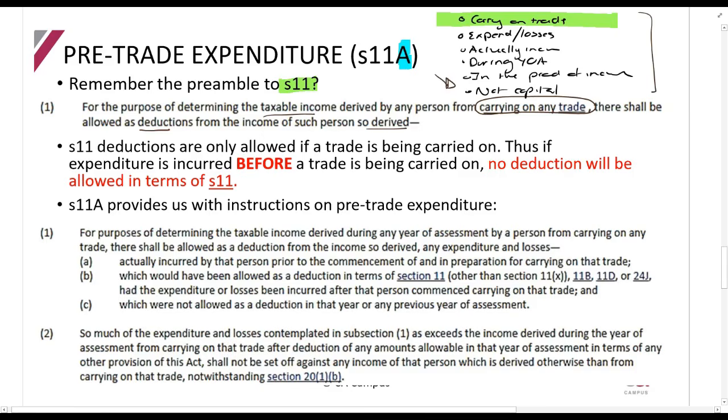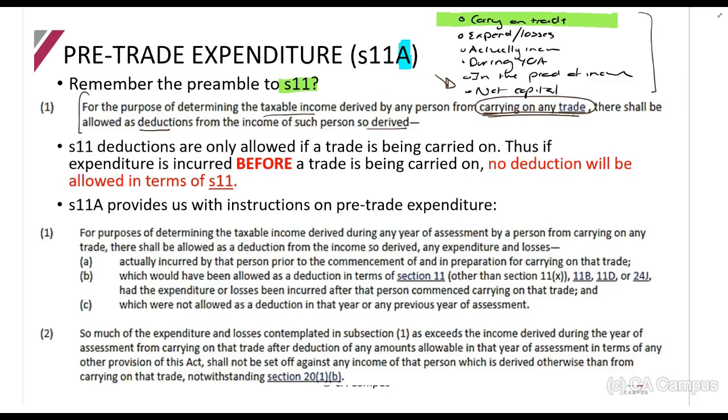When we look at all of the others, section 11C, for example, legal costs, you're also going to say, if you carry on a trade, you can claim a deduction. So this sentence is the first sentence for everything under section 11. Now, what is important about it? It says you must be carrying on a trade. Now think about what this means, guys. Carrying on a trade, if you recall, and if you look at the definition of trade in section 1, it's very broad. What is not the carrying on of a trade? When you earn passive income, such as interest or dividends, so that's not carrying on a trade.